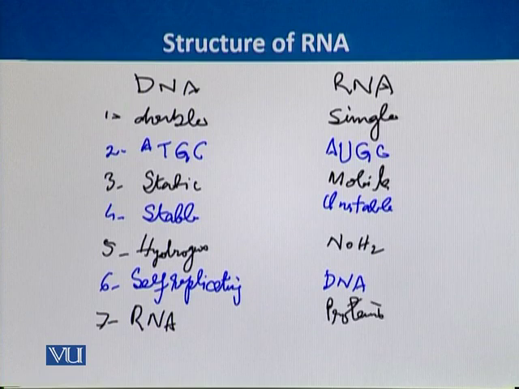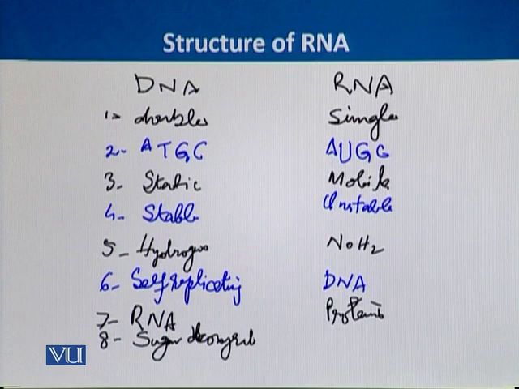So there are many differences, and the last and most important difference is that of the sugar molecule. In DNA, it is deoxyribose sugar, but in RNA, it is ribose sugar. So we have seen that there are many differences between DNA and RNA.